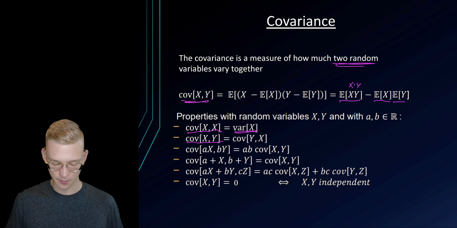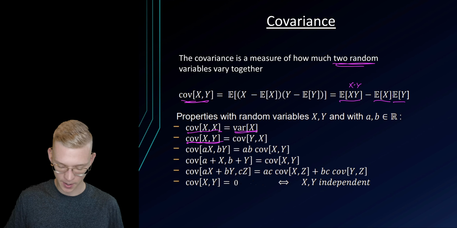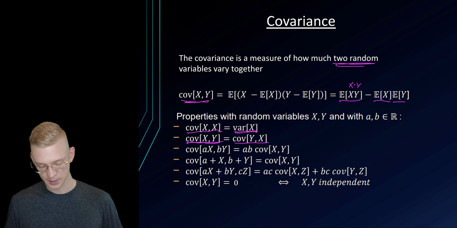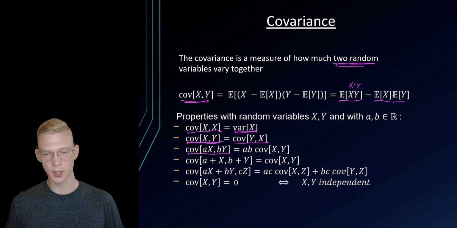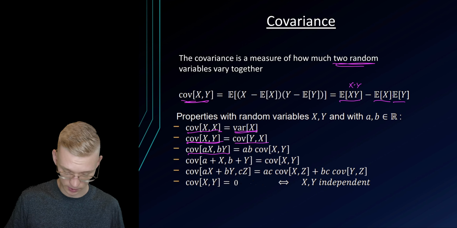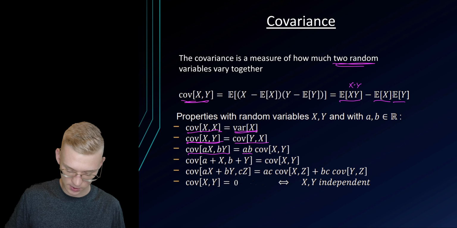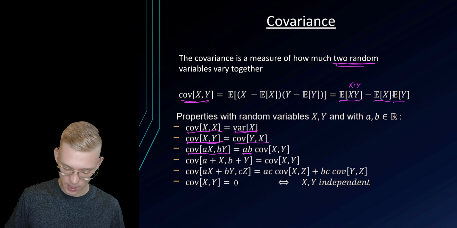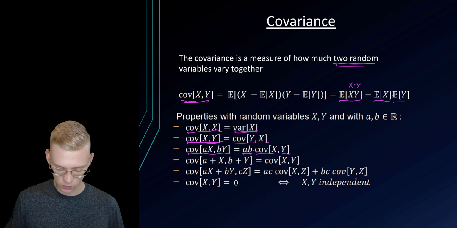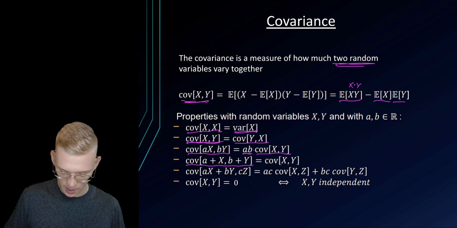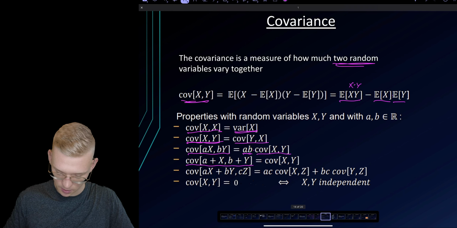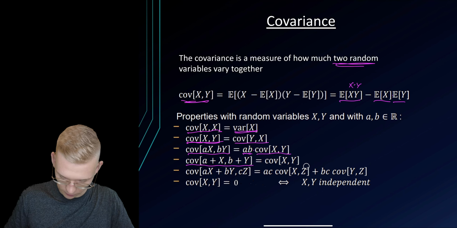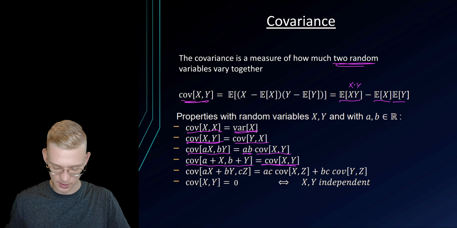The covariance is symmetric, so the covariance of x and y is the same as the covariance of y and x. If we have constants, we can again factor them out, as we saw before, but this time without a square, so we can just simply move them to the front. We get ab times the covariance of x and y. If we have a simple positive shift with a constant, it does not change our covariance, so the covariance stays the same.